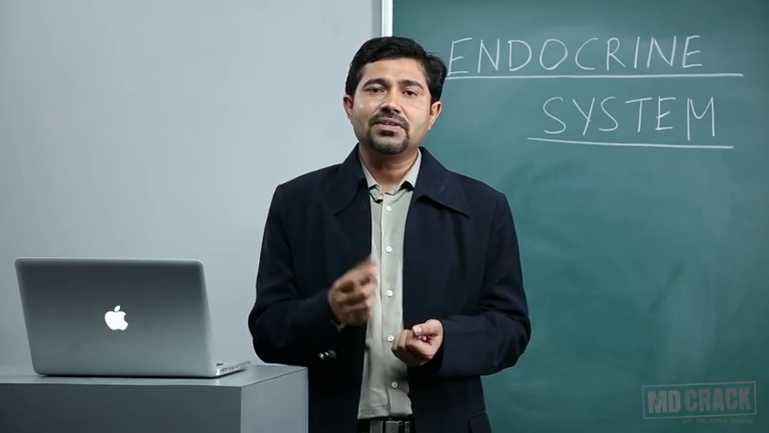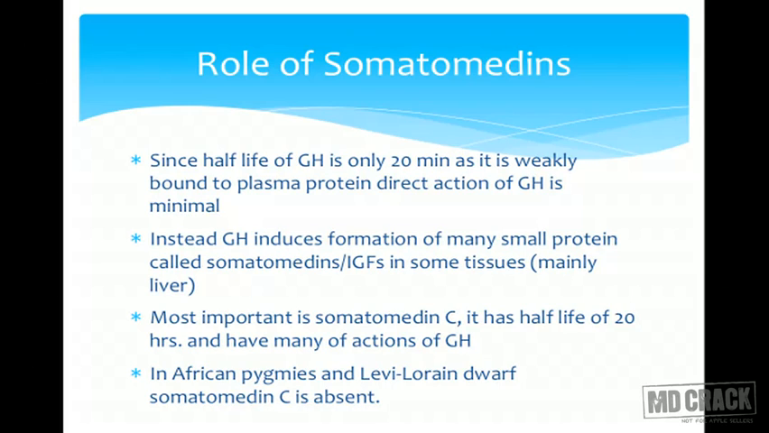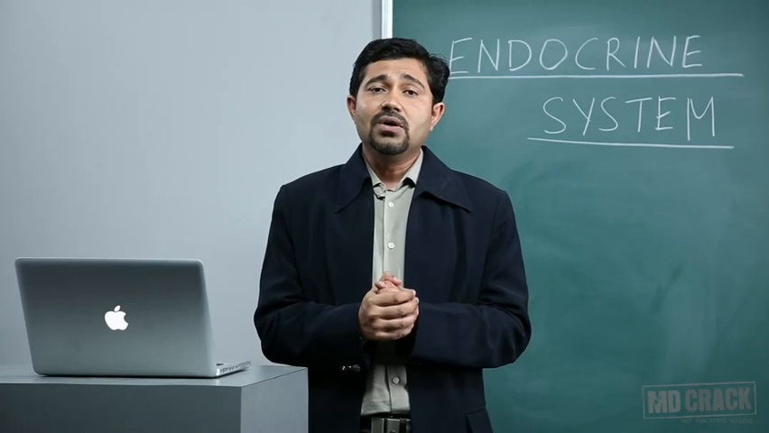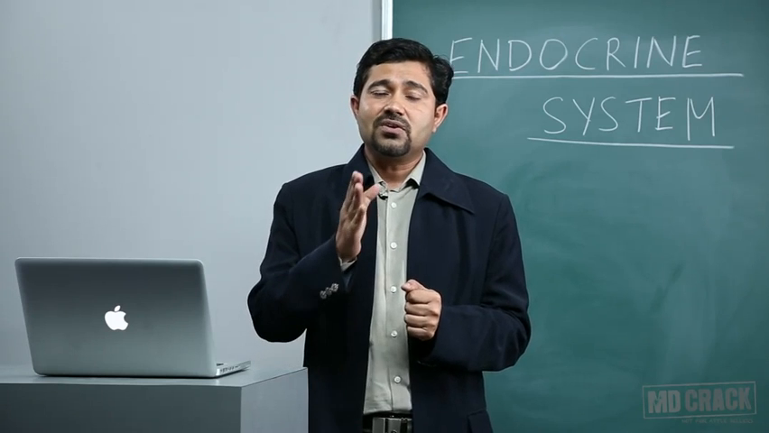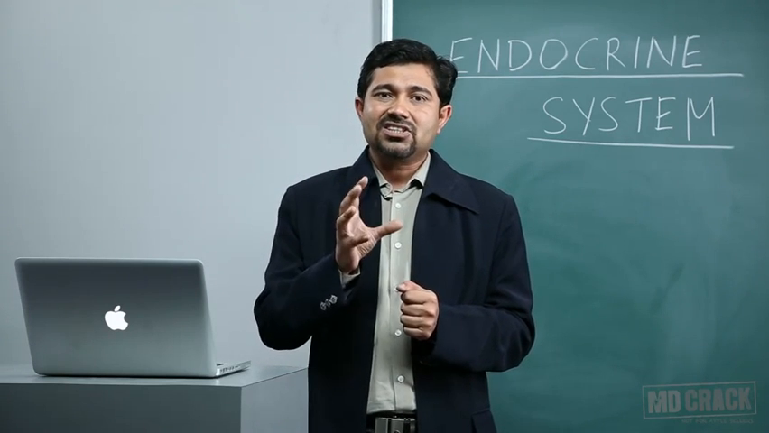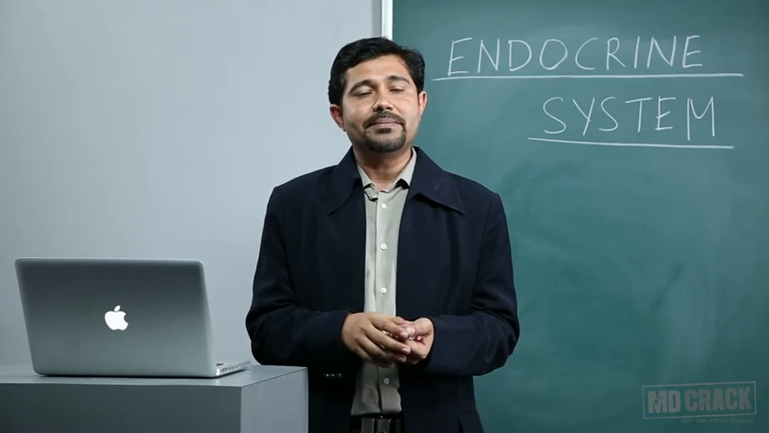So in the experimental tissues, it was seen that growth hormone was not that effective. Later on it was discovered that the half-life of growth hormone is very short, about just 20 minutes, because it is weakly bound to the plasma protein. So ultimately it is rapidly used up and destroyed. Since growth hormone has a very short half-life, its direct action is minimal.